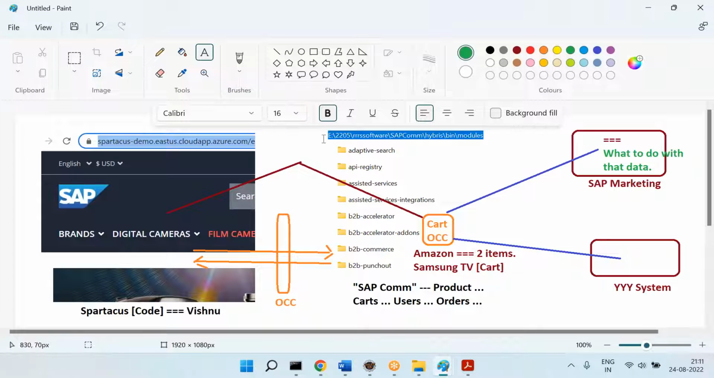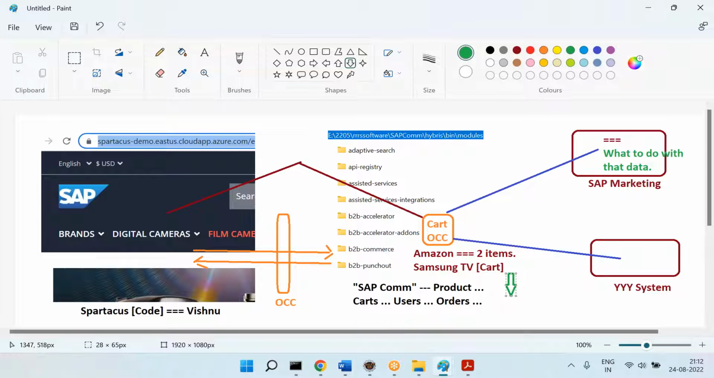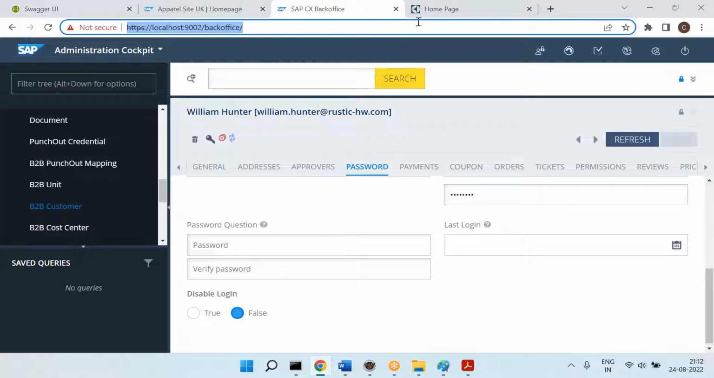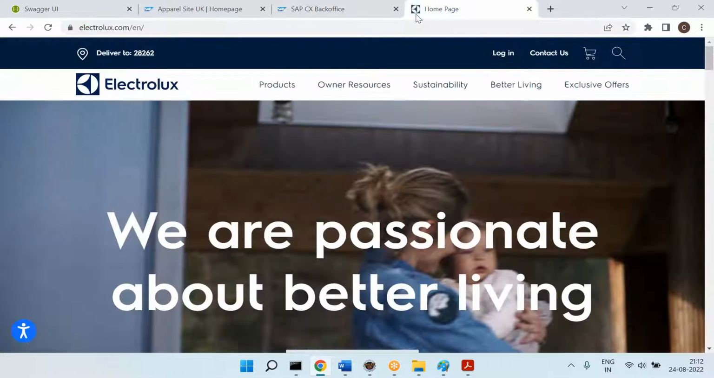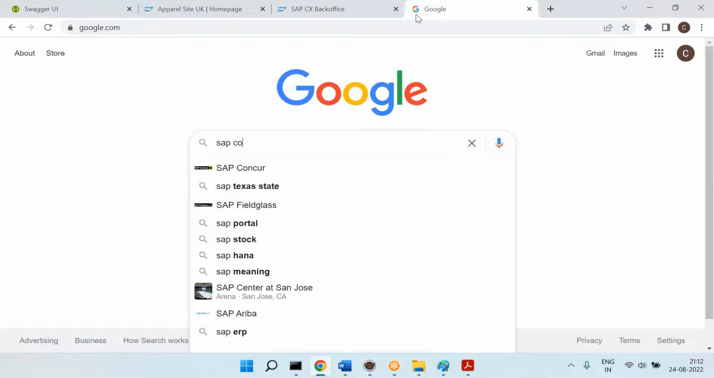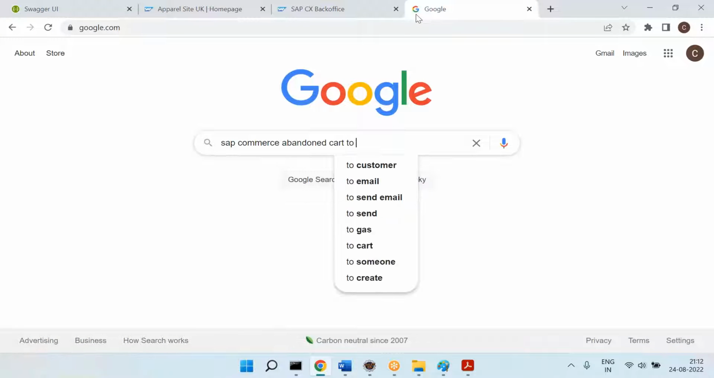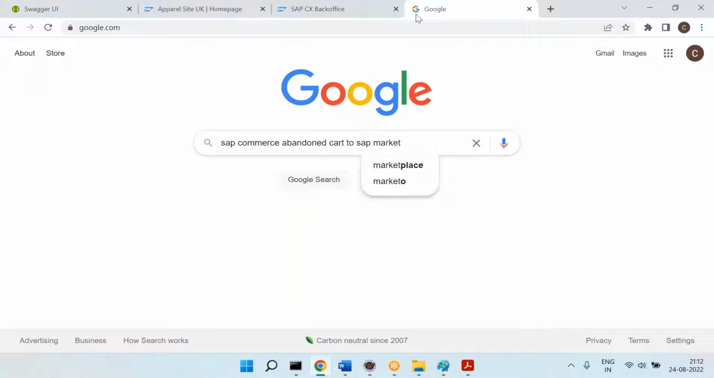Now, one point: I said you added an item to cart but you did not buy. Those kinds of carts are called abandoned carts. So there is a famous article on this. Even in real time we use this a lot here: SAP Commerce abandoned carts to SAP Marketing Cloud.